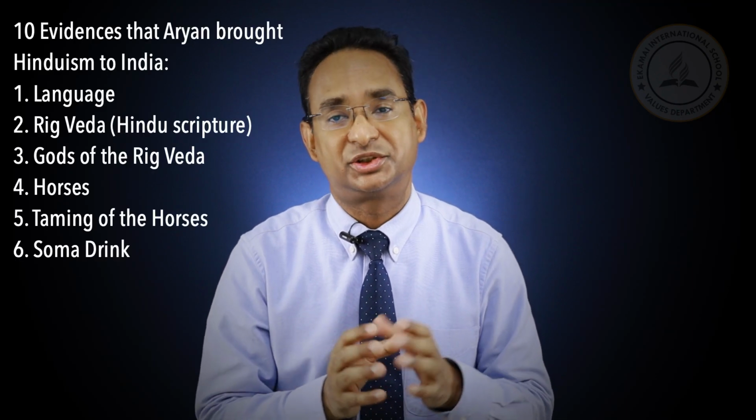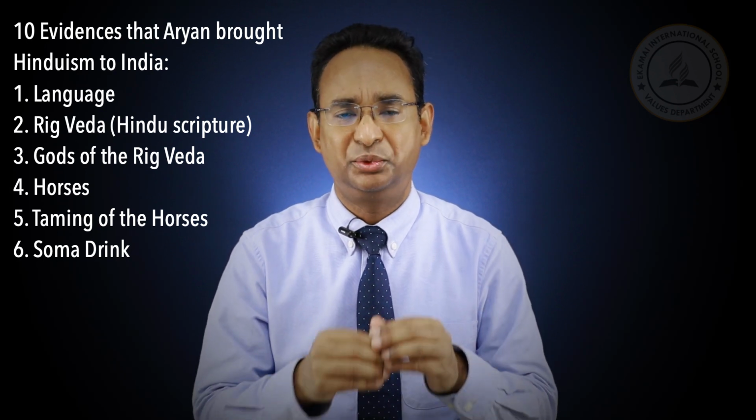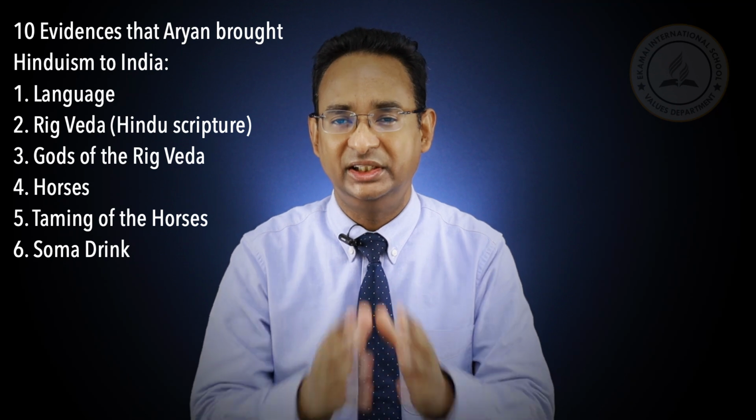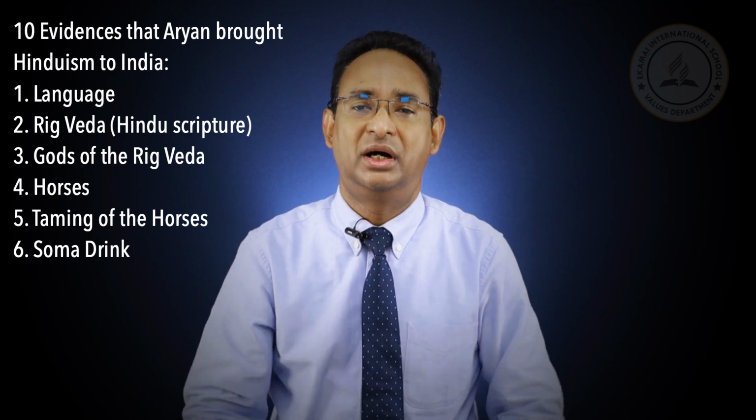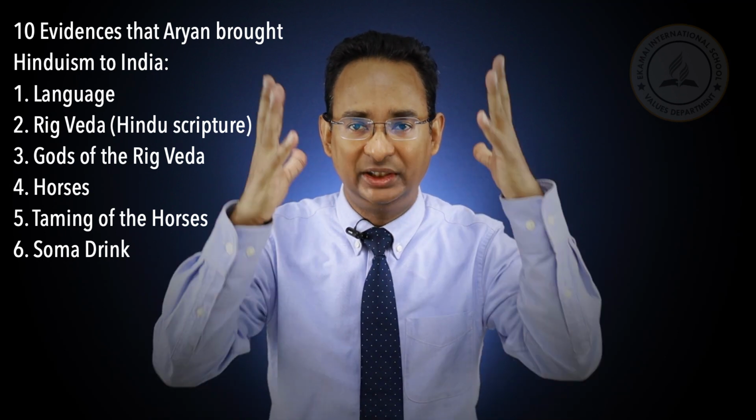Next, we got a soma plant. Now, this is something interesting. All right. The Rig Veda talks about the gods, like Indra would drink a lot of soma. It's like a tea, but it would enliven your senses. All right. You could think clearly. You could see things. It's almost like getting high. But by drinking some kind of tea. And so Indra would drink a lot of this drink called soma.